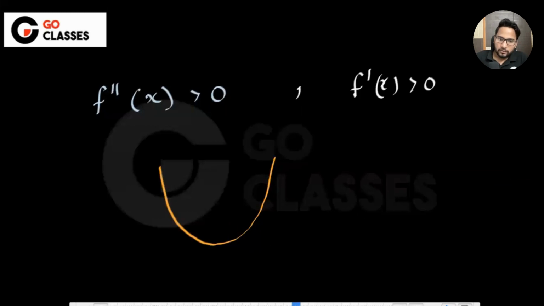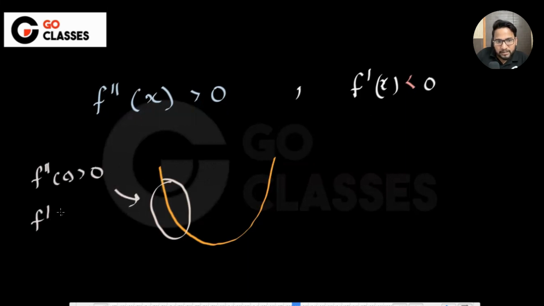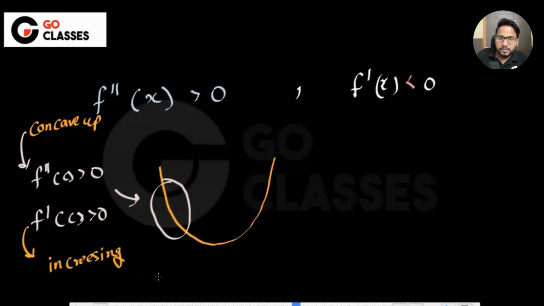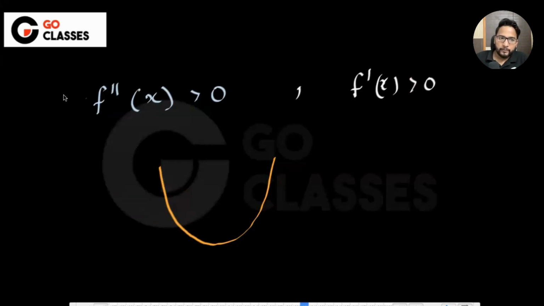Now if I say, let's suppose that the function is decreasing, and this is the situation, then you're talking about this area, which means f double dash c is greater than 0 and f dash c is also greater than 0, it means it is concave up and it is increasing also. Similarly, let's suppose that you have something like this, then which area are you talking about?